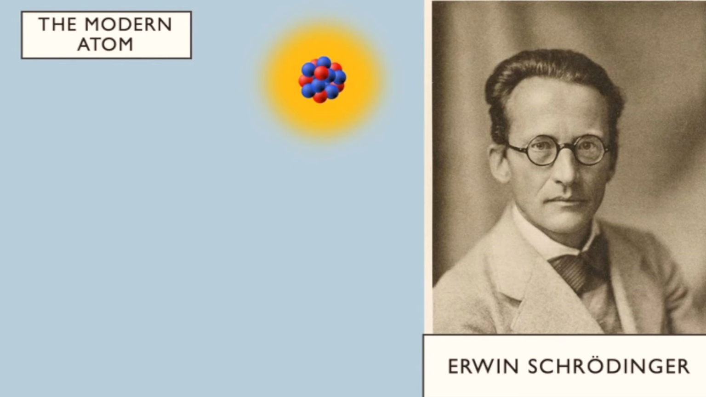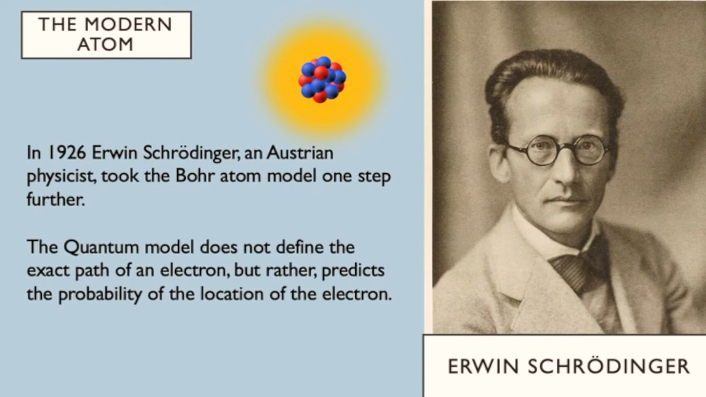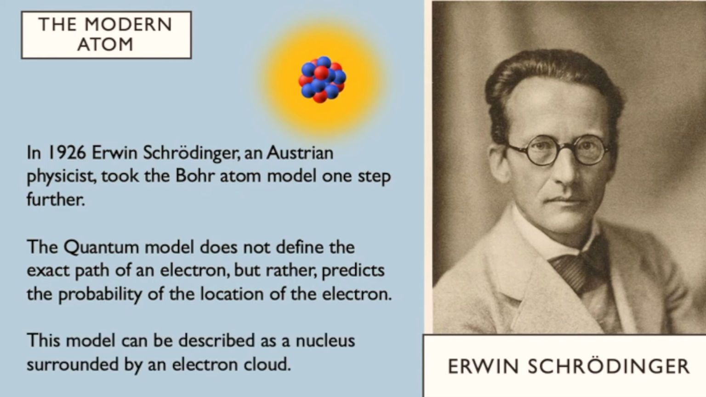And so now we move on to our last model at the moment, the modern atom. Erwin Schrödinger was a Nobel Prize-winning Austrian-Irish physicist born in 1887. In 1926, he took the Bohr atom model one step further. The quantum model does not define the exact path of an electron, but rather predicts the probability of the location of the electron. This model can be described as a nucleus surrounded by an electron cloud.